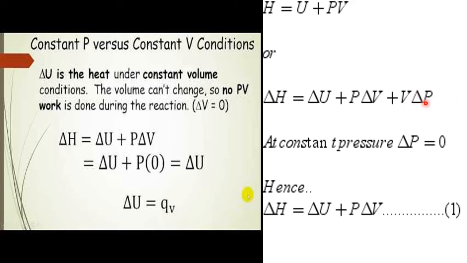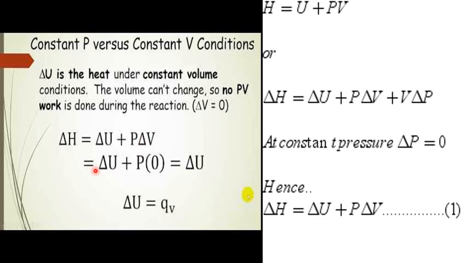So this term becomes zero. Therefore, delta H equal to delta U plus P into delta V is the equation for change in the enthalpy. Okay, now when there is no change in the volume, no work done at all, that time this term becomes zero. Okay, that time what is the enthalpy change?